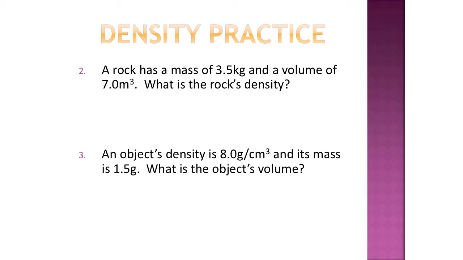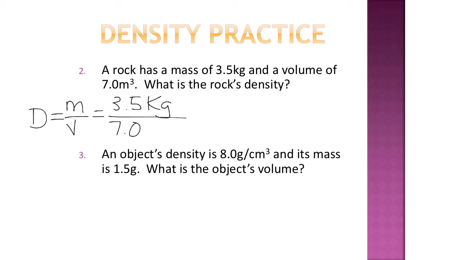All right, now we just have some basic calculations. So our first one, a rock has a mass of 3.5 kilograms, volume is 7.0 cubic meters. What is the rock's density? So density is mass divided by volume. So our mass is 3.5 kilograms. The volume is 7.0 cubic meters. I do want to see substitution with units. 3.5 divided by 7 is 0.5.